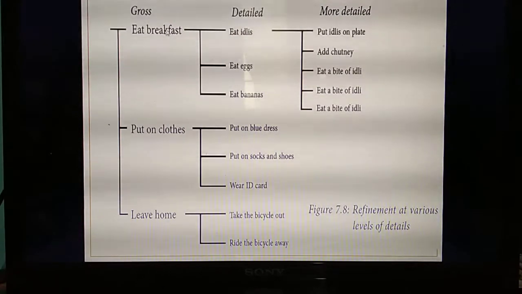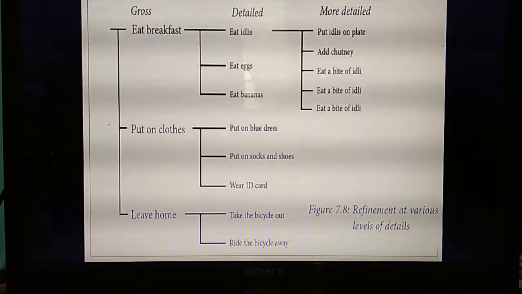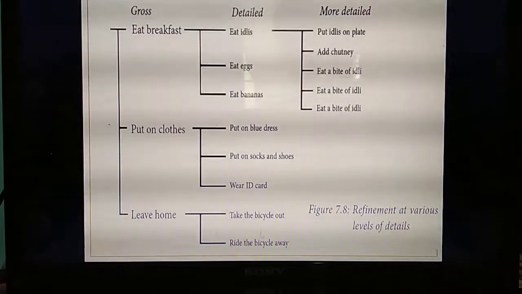So what are the 3 main problems? Get ready to go to school. This task you are dividing into 3 sub problems. What are they? Eat breakfast, put on clothes and leave home. Again you have divided this into 3 sub problems. What are they? Eat idli, eat egg and eat banana. Put on clothes is blue dress, socks, wear ID. Leave home: take bicycle, ride bicycle. Again you are dividing this sub problem into smaller problems. What are they? For idlis: put idlis on the plate, add chutney, eat a bite of idli. Likewise you can split, and again you can split this also.